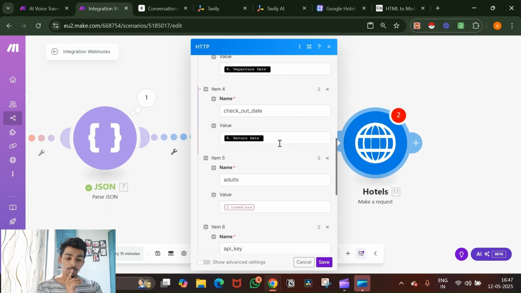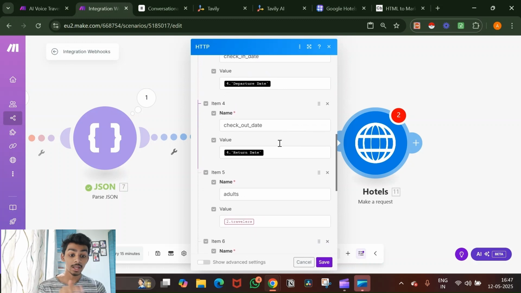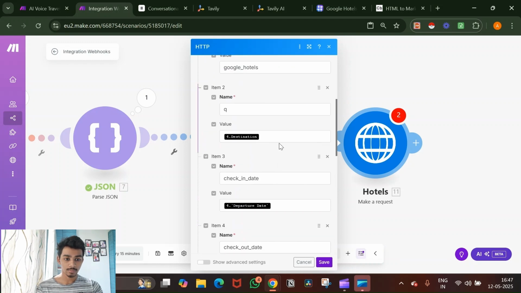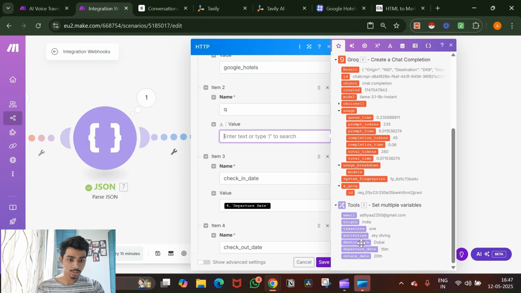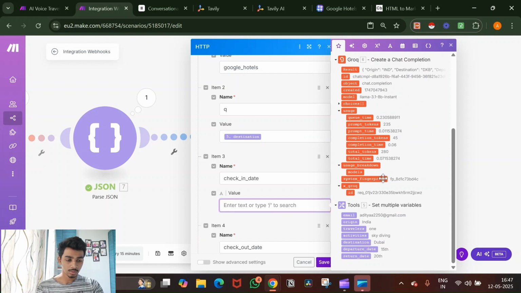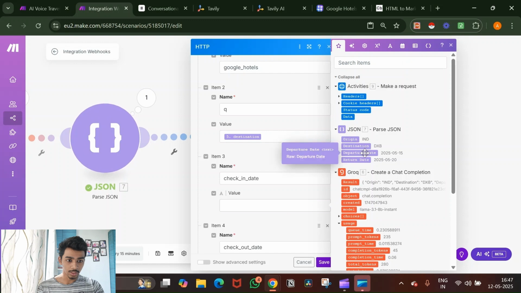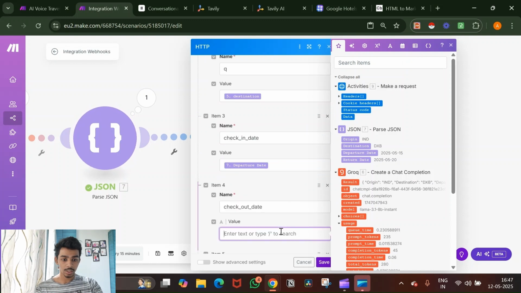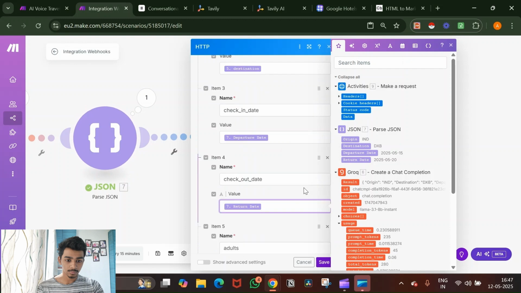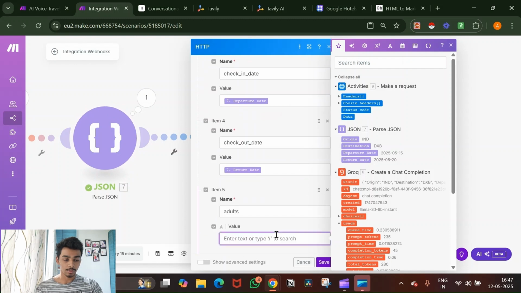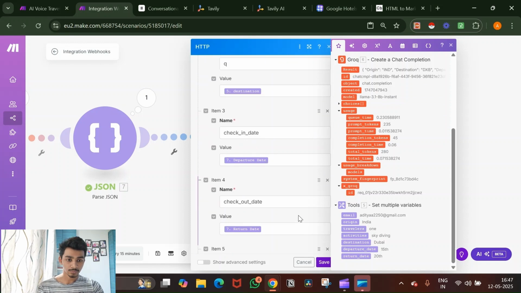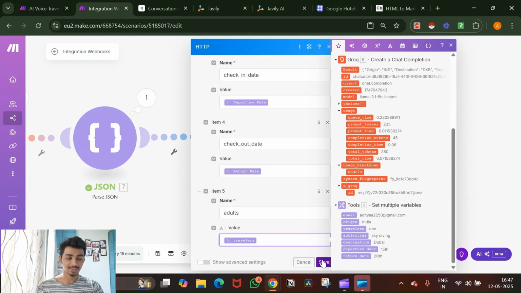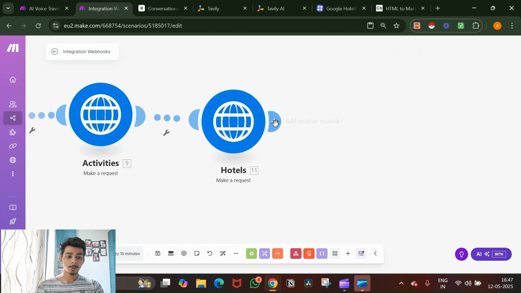Okay, so one more thing we need to add. Before the API key, we need to add the adults as well, the number of travelers. That is also fine. So let me just quickly change everything. The departure date is right here. The check-in date is right here. The adults is the travelers. So, yeah, that is all set.